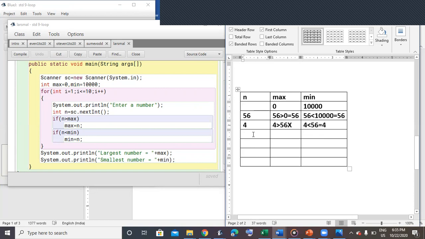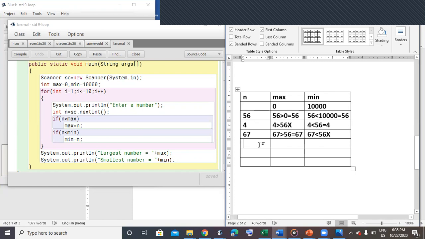In the same way, let's say I take 67. Is 67 greater than 56? Yes, so the max value becomes 67. But is 67 less than 56? No. So there will be no changes over here.